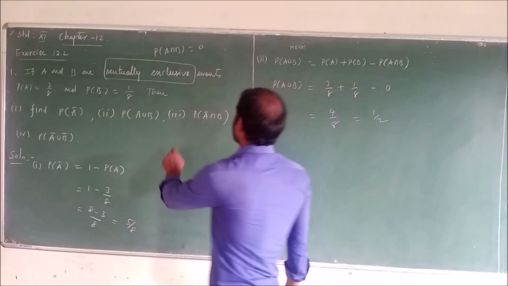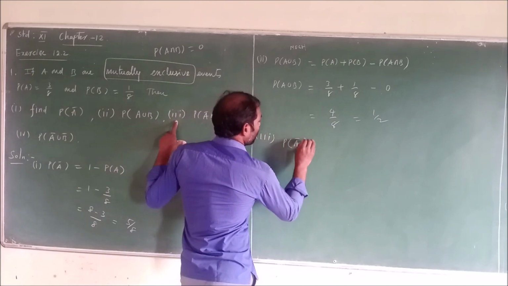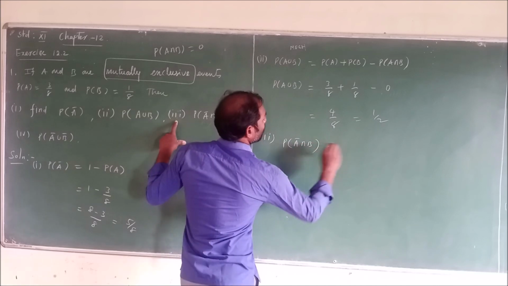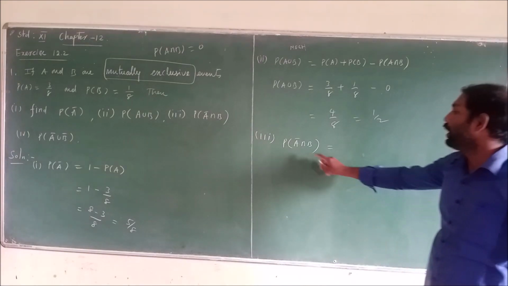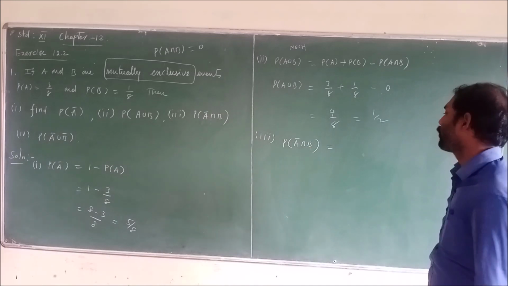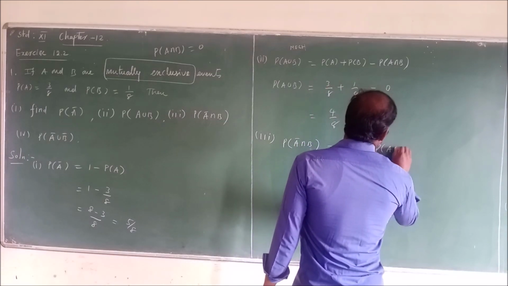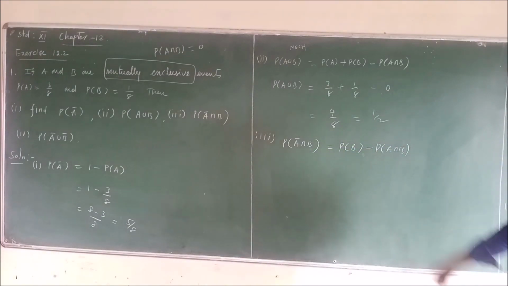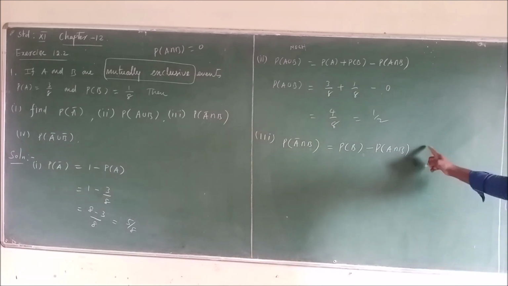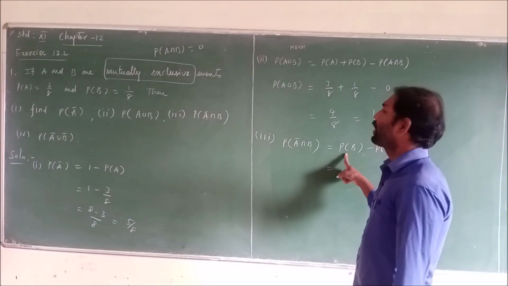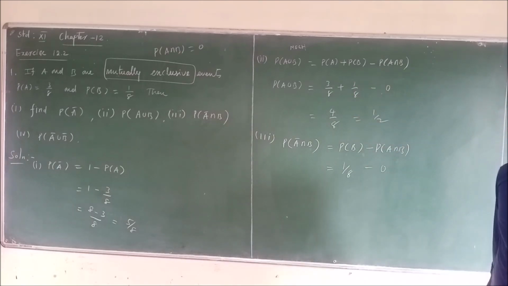Third one is to find probability of A bar intersection B. By the third theorem, A bar intersection B means only B occurring. The formula for only B is probability of B minus probability of A intersection B. So probability of A bar intersection B equals probability of B minus probability of A intersection B. Now applying the values, probability of B is 1 by 8, minus the intersection part, which is 0 because A and B are mutually exclusive events.